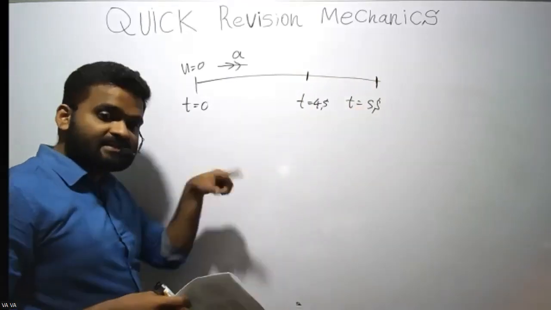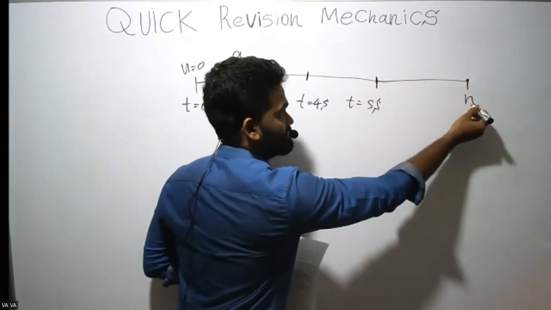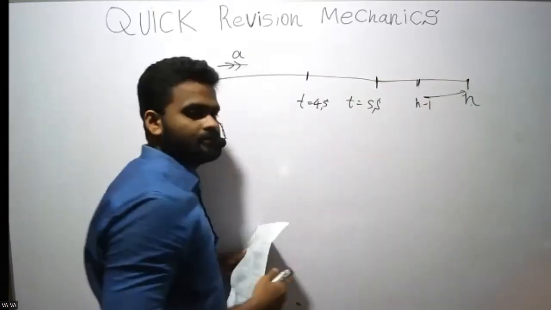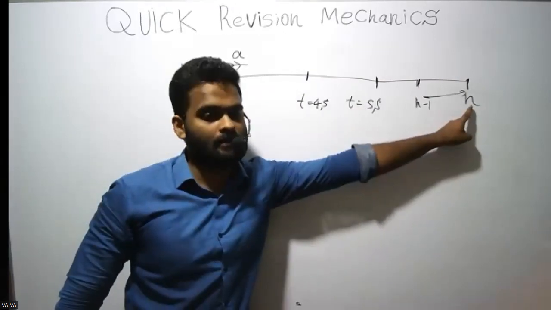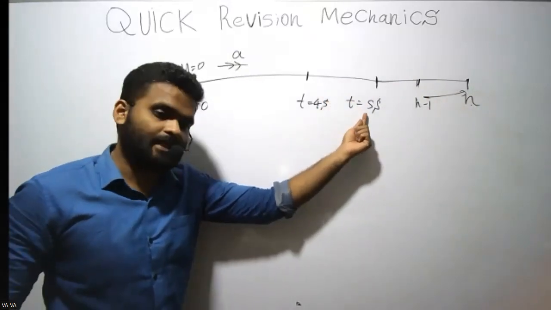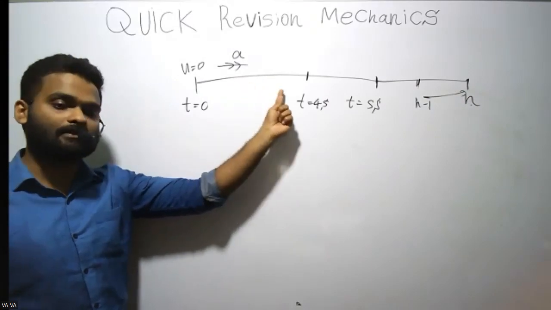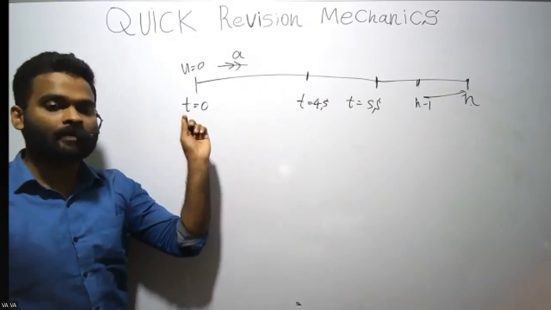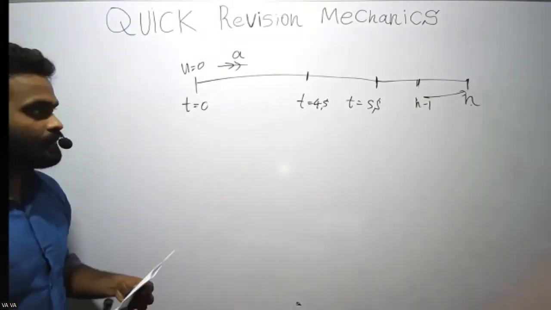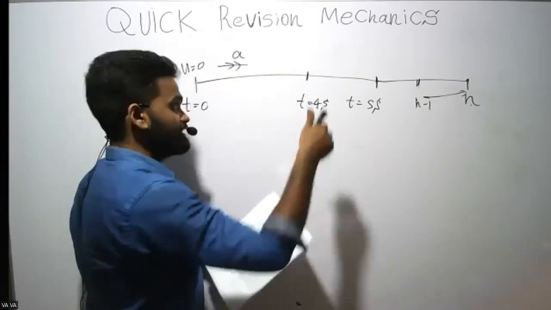If they say nth second, within the nth second, then that is going to be the time between n minus 1 and n. So that is the nth second. This is fifth second. If they say third second, then it's going to be t equals 2, t equals 3. Always one less, right? So first second means 0 and 1. So they say within fifth second, it moves a distance of 90 meters.